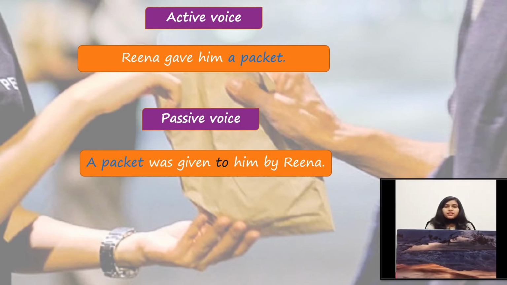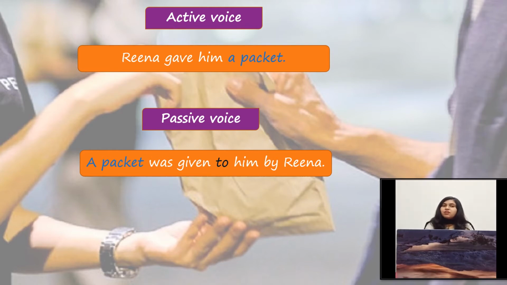So in this sentence, Reena gave him a packet. Gave is the verb here, and gave is the second form of the verb give. That means this sentence is in simple past tense. That's why we have used here the simple past form of the be verb. And the simple past form of the be verb is was and were. Because a packet is in singular number, that's why we have used here was.